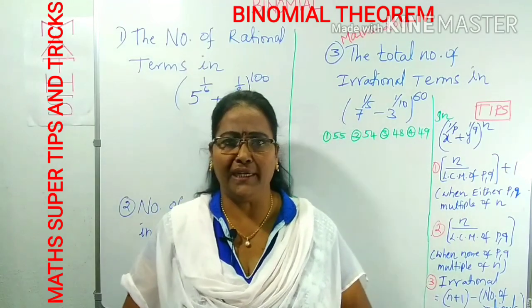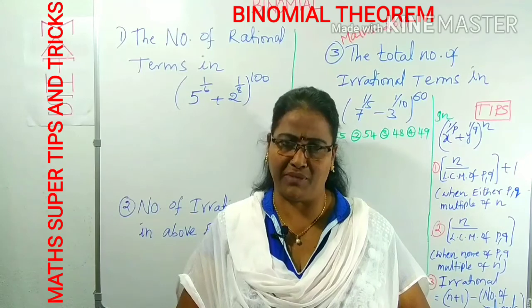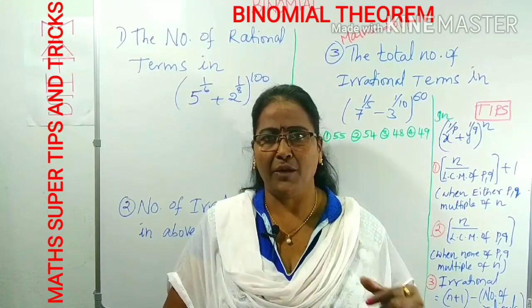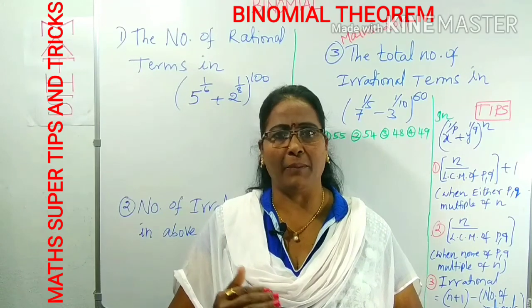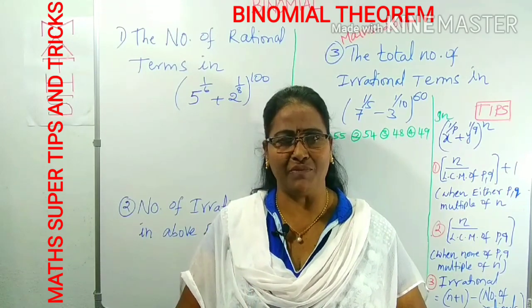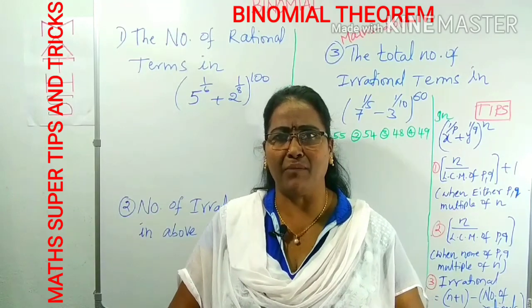Binomial theorem part 1 I discussed. Majorly, 3 points you have to remember to follow the binomial theorem easily. Point 1 is terms. There are various terms: maybe general term, middle term, number of terms. The second point is coefficients of the binomial expansion.